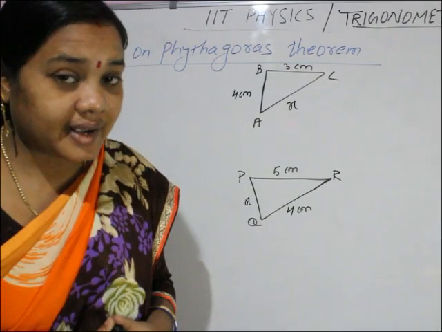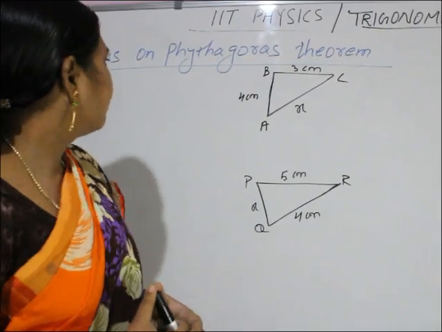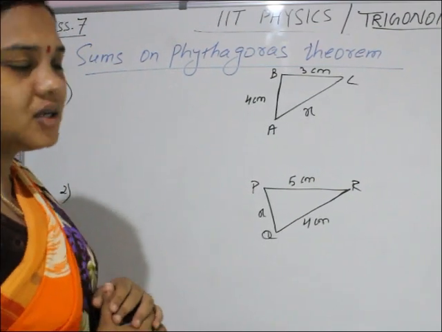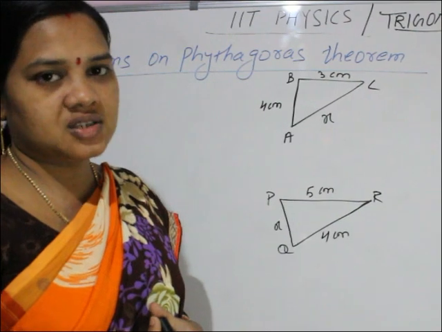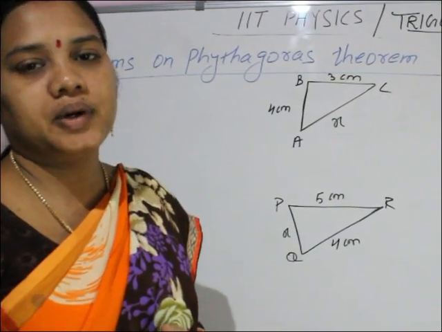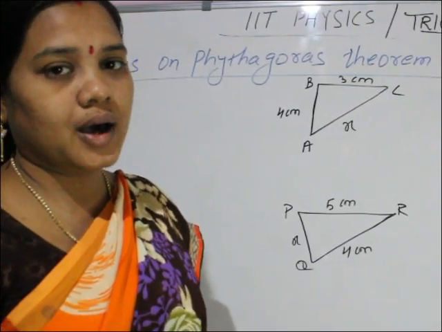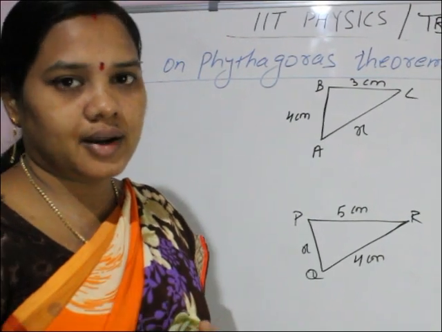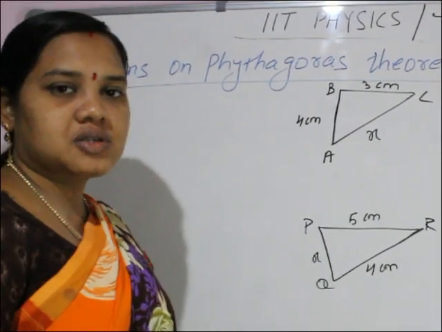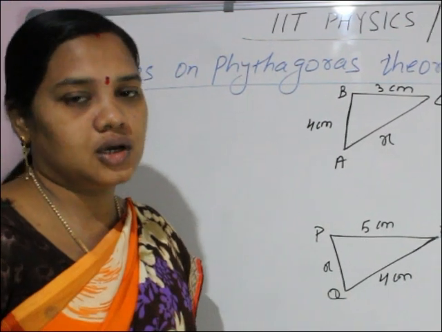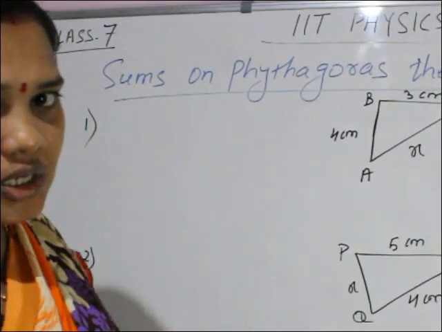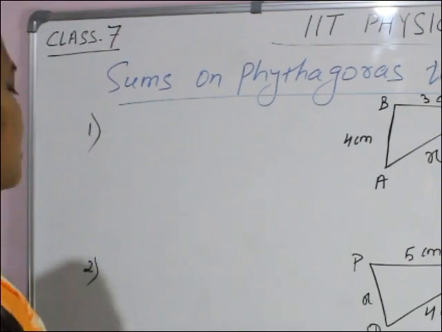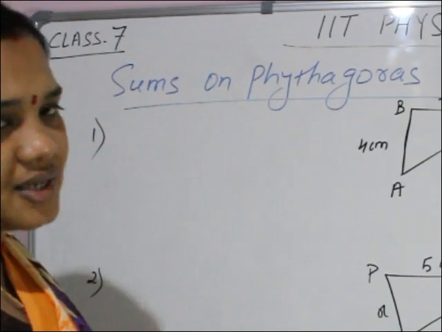So children, the next topic is sums on the Pythagoras theorem. We studied the Pythagoras theorem: hypotenuse square is equal to perpendicular square plus base square, always applied in a right angle triangle. Now we are going to see how to solve sums based on the Pythagoras theorem. Very important. Remember this. You can see there are two figures given.